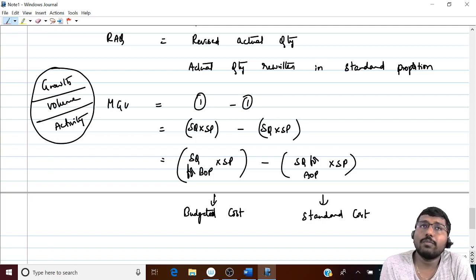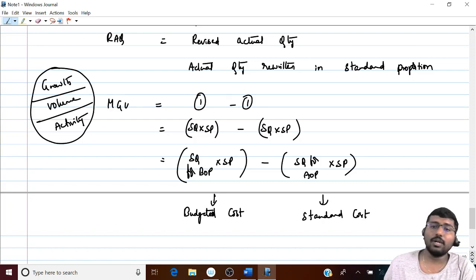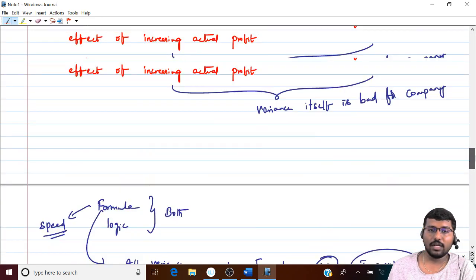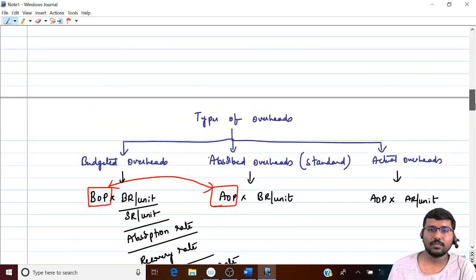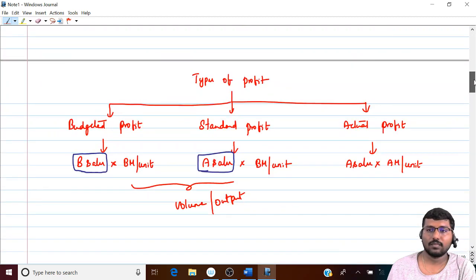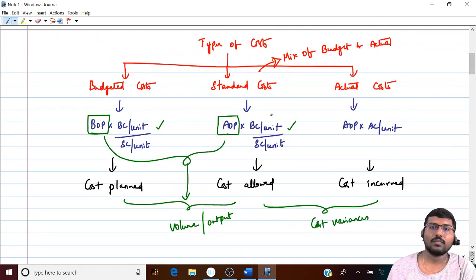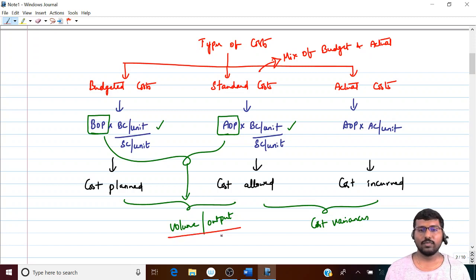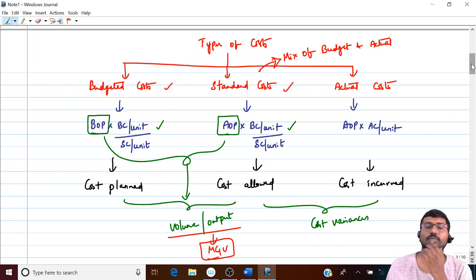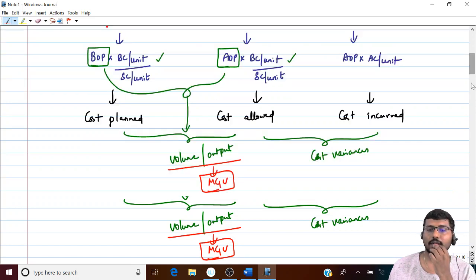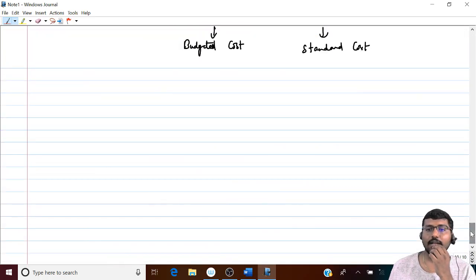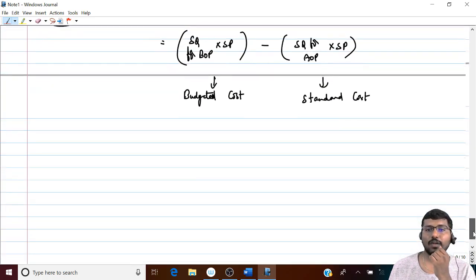If you make it SQ for BOP, automatically it becomes budgeted material cost. The difference between these two is nothing but volume, which I have clearly mentioned here. What is the difference? Volume. This is nothing but material growth variance. Correct? Difference between budgeted cost and standard cost. You got the point? Quite a bit simple.